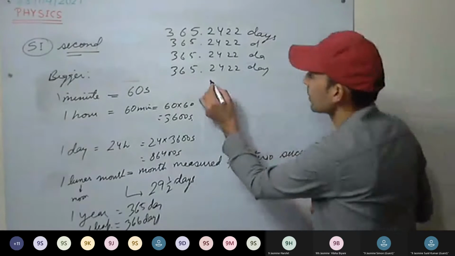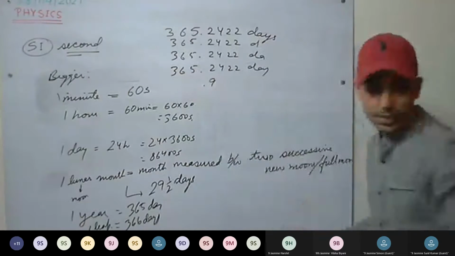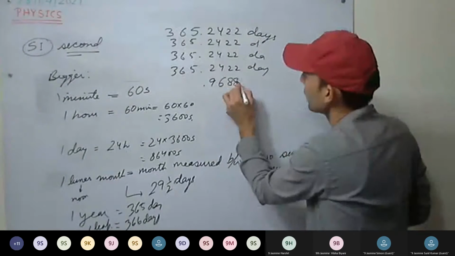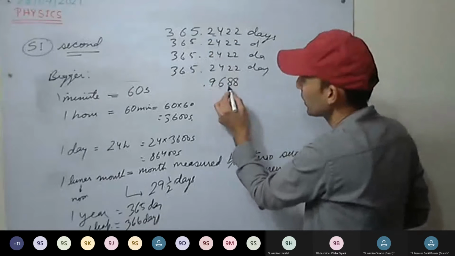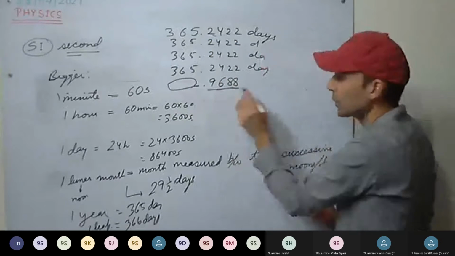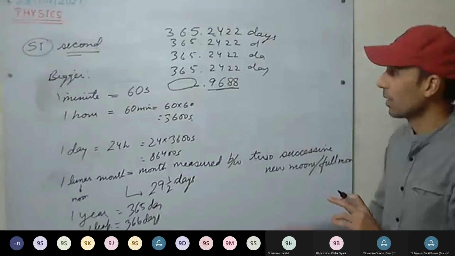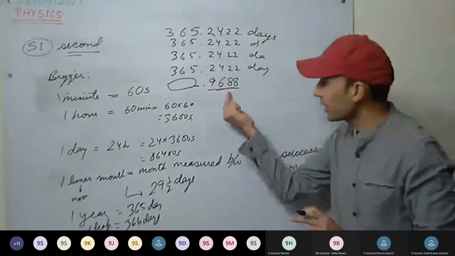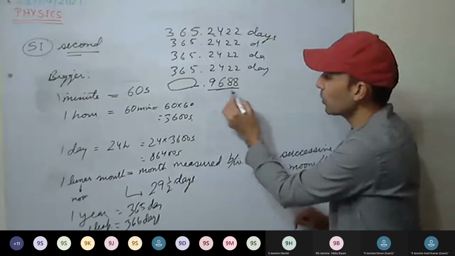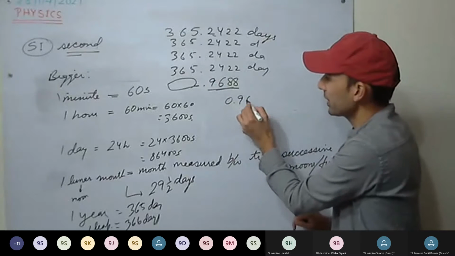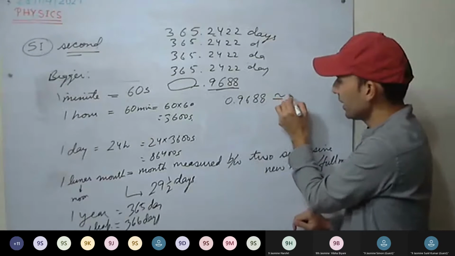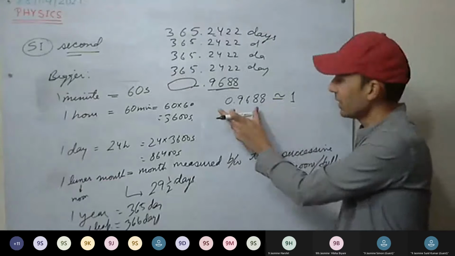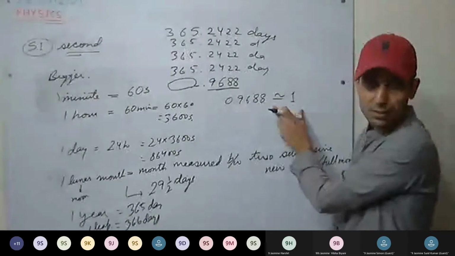How much are you getting? 9, 6. Then multiply this by 4. This much you are getting. You are getting 0.9688. So it is nearly equivalent to 1 day.